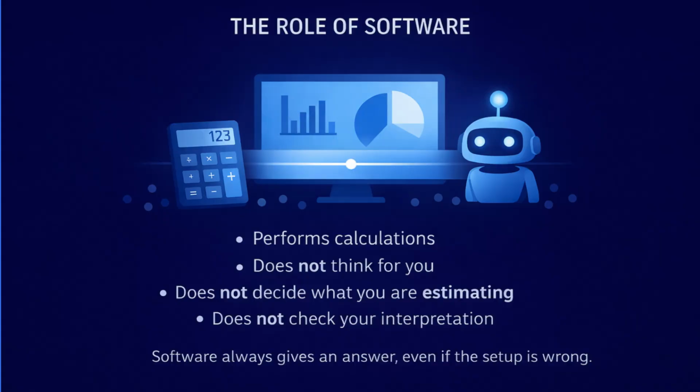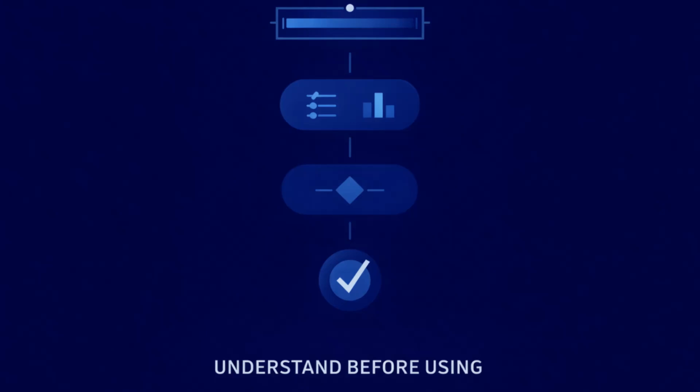The software performs calculations, but it does not think for you. It does not decide what you are estimating. It does not decide whether a proportion or a mean is appropriate. It does not check whether your interpretation makes sense. It will always give you an answer, even if the setup is wrong. That is why understanding the meaning of confidence intervals matters.